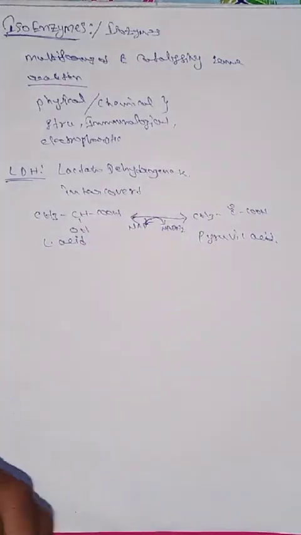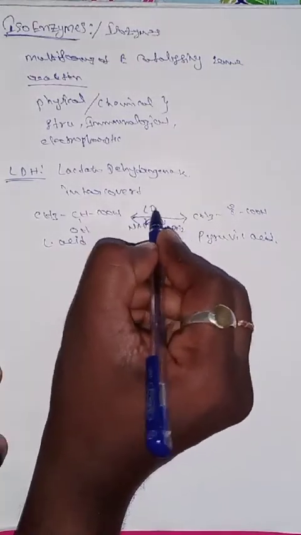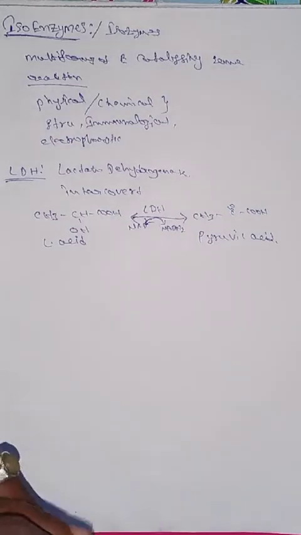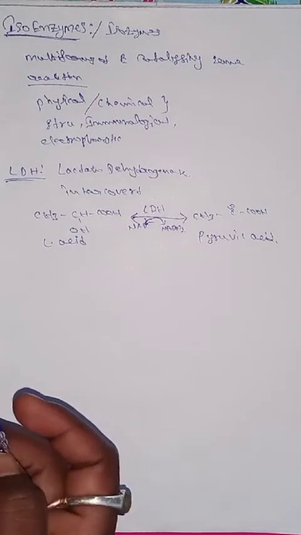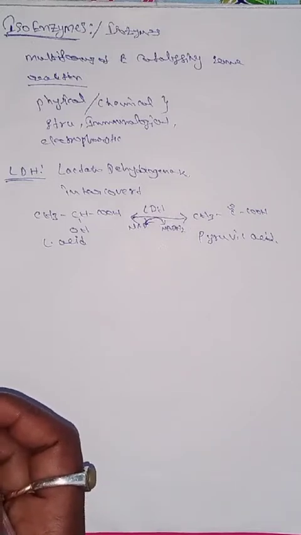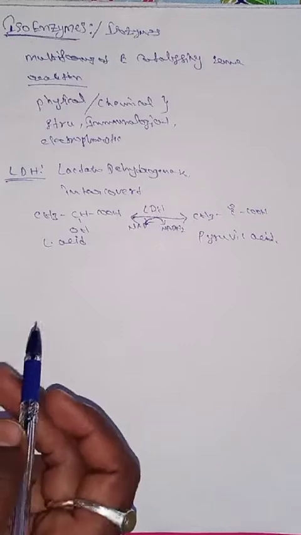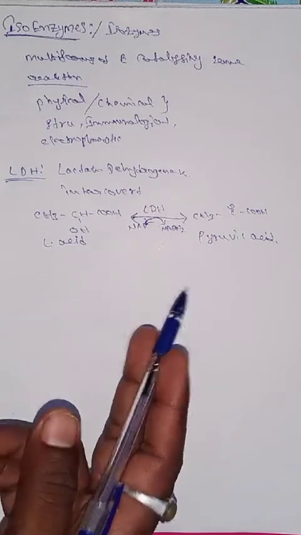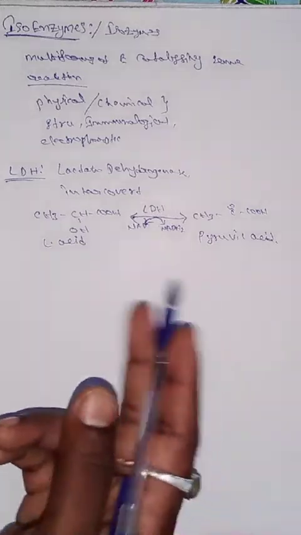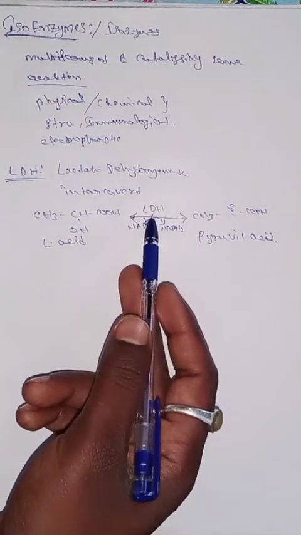So it is called a reversible reaction, depending upon the LDH, lactate dehydrogenase enzyme. LDH is an isoenzyme, mainly involved in the interconversion of lactic acid to pyruvic acid. This reaction depends upon the LDH enzyme.